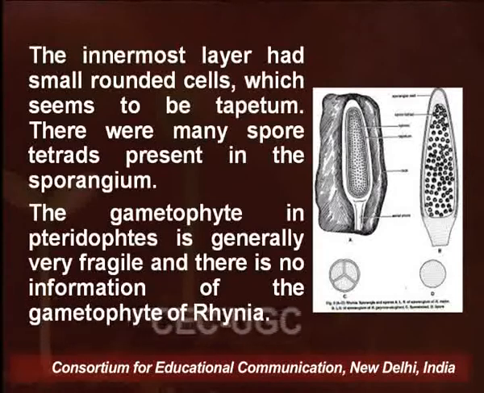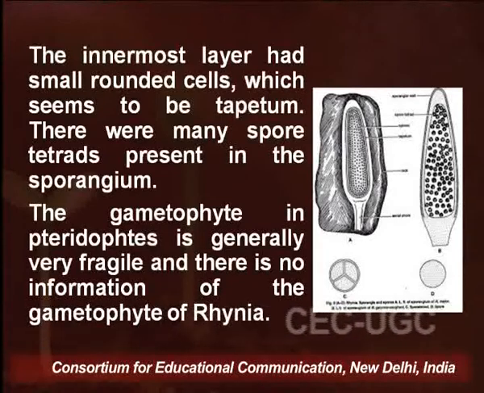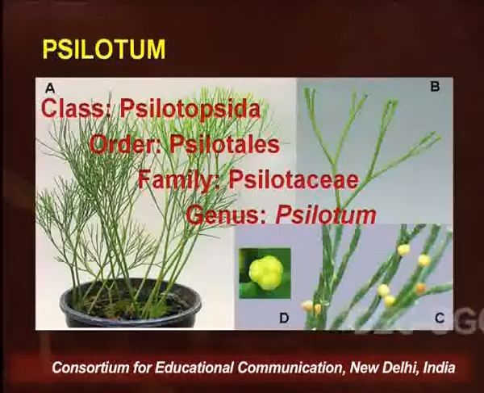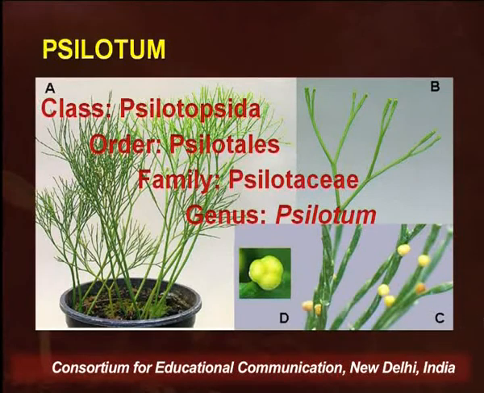There are multiple spores found, and the inner side of the sporangial wall has acquired a nutritive role, and it could be termed as tapetal tissue also. Now let us talk about Xylotum.